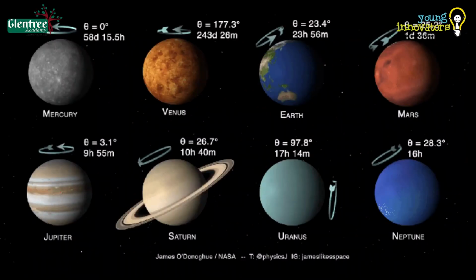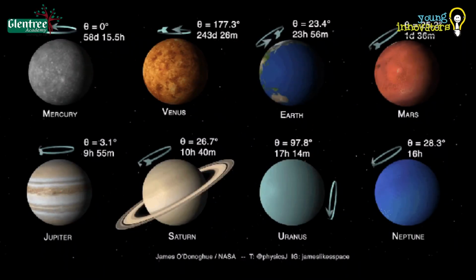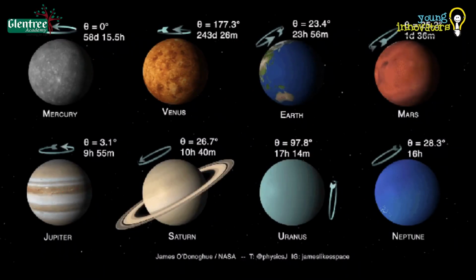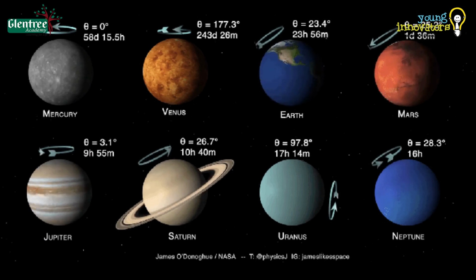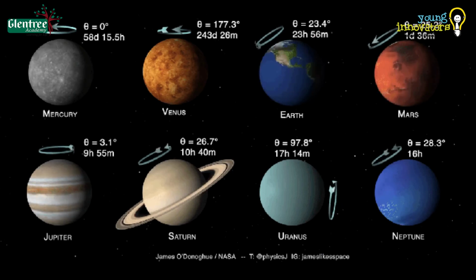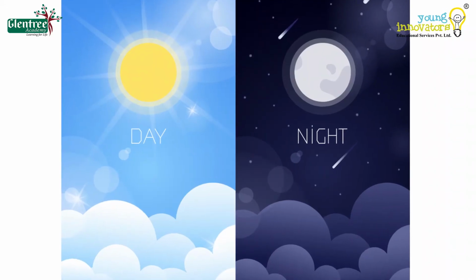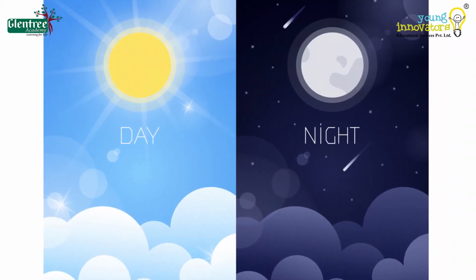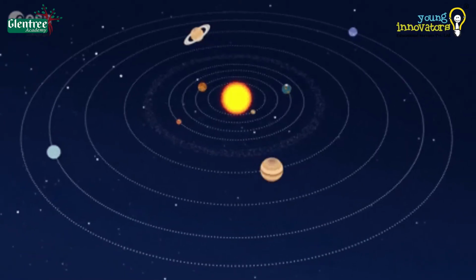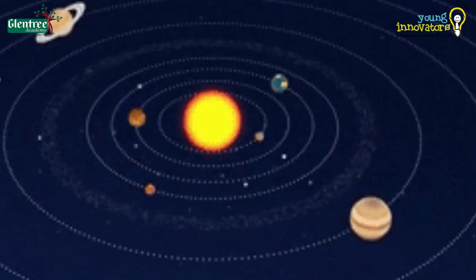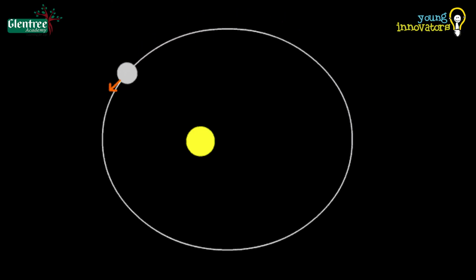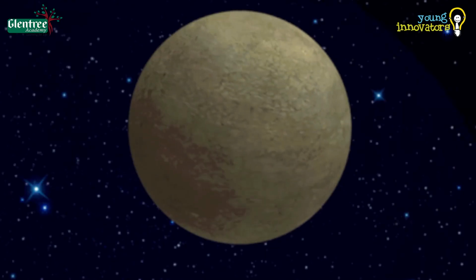Each planet in the solar system has different rotation periods, hence different length of day and night. Though we cannot go to the planet physically, we can measure its rotation by measuring its spin. Let's see how length or duration of day and night varies on different planets. Let's choose Mercury, whose one rotation period is close to 58 days. If we compare with Earth's rotation period and divide the day and night period for the planet Mercury, it will be too long.